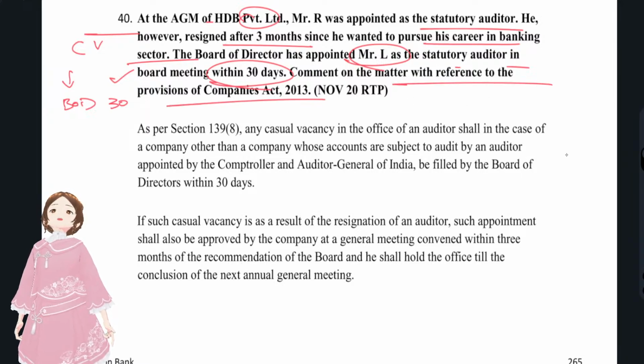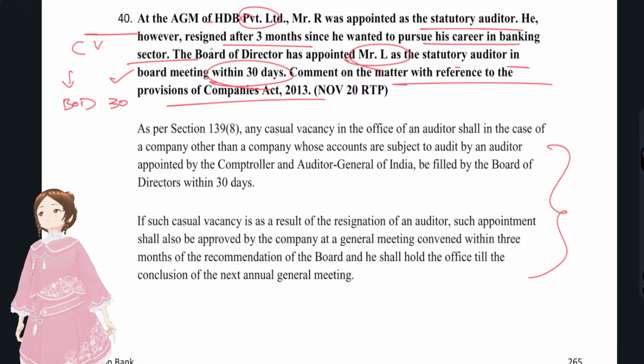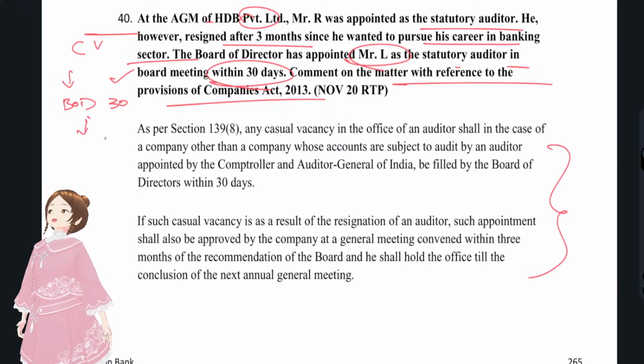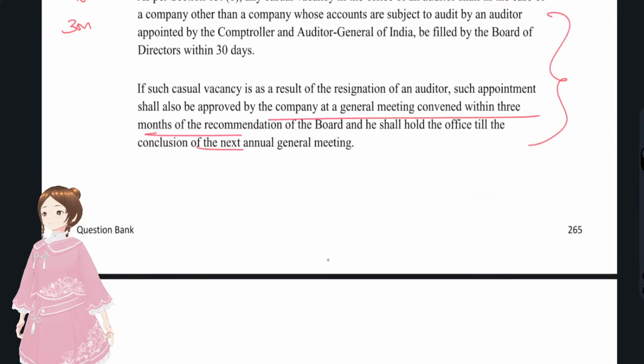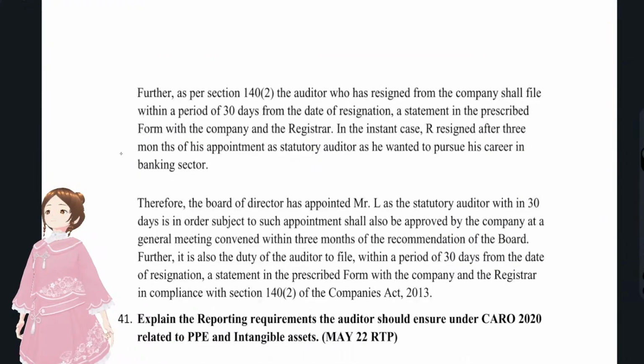You have to write the provisions of casual vacancy. Since it's other than a government company, the board of directors have to fill the casual vacancy within 30 days, and within 3 months after such appointment, it has to be communicated in the general meeting to the shareholders. They shall ratify the appointment. Again, apply those provisions to the scenario here and then just write.